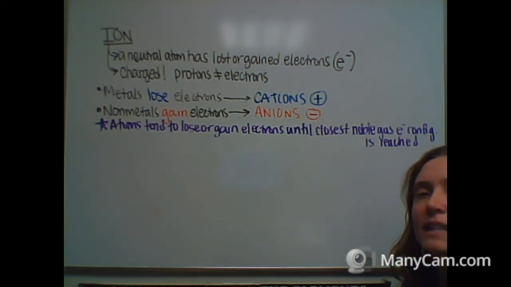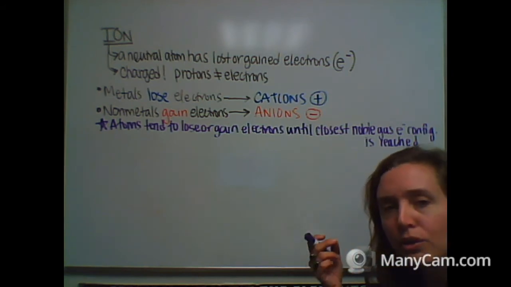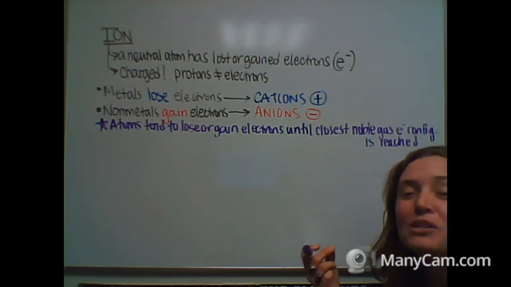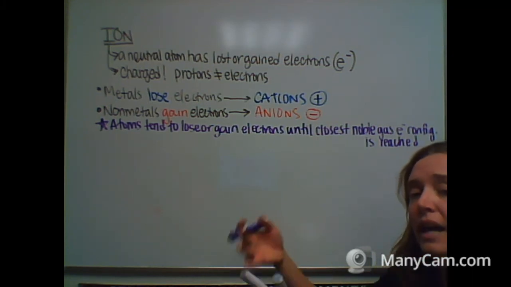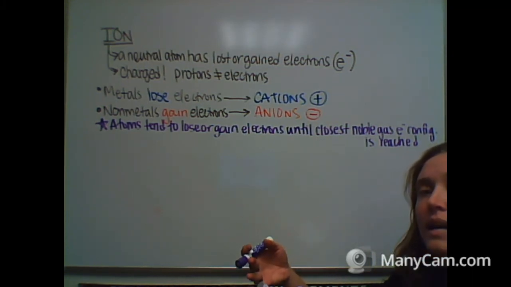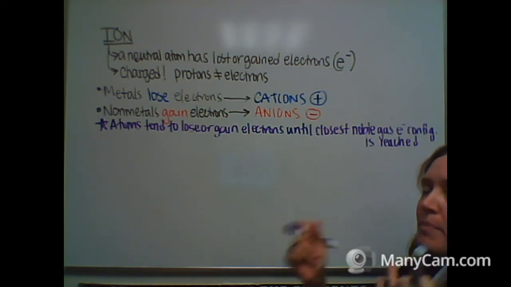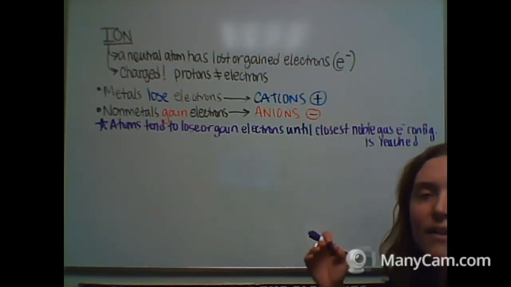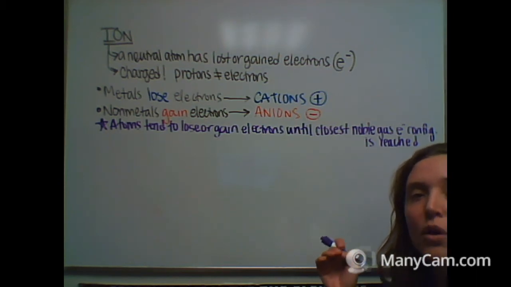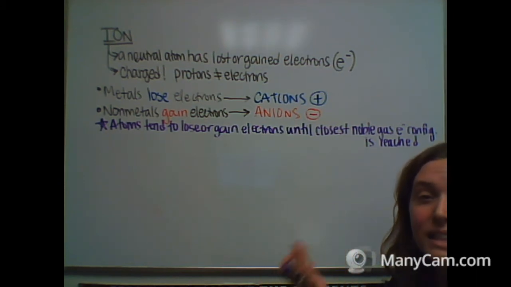So I want to emphasize that atoms don't gain or lose electrons to become like noble gases, right? It's not as if it's automatically more energetically favorable to have that electron configuration of a noble gas, and so they do it automatically. It's not like that.